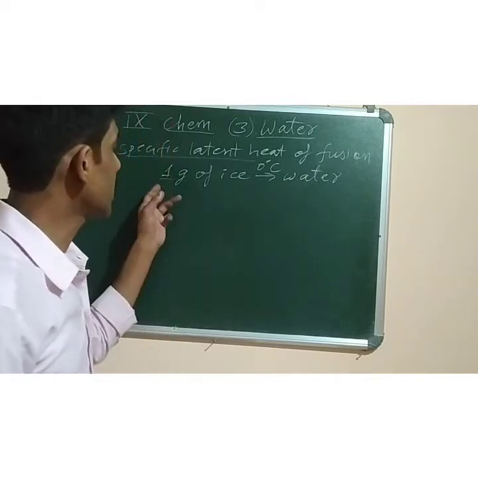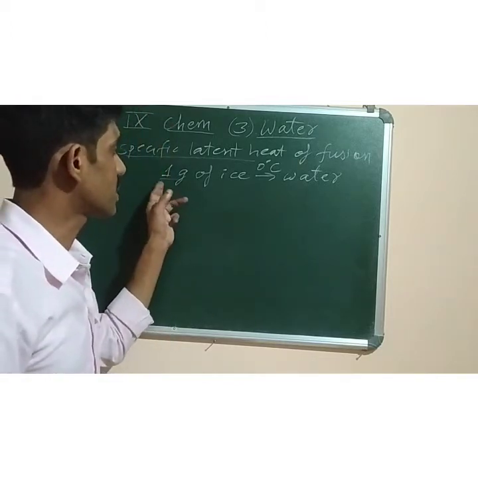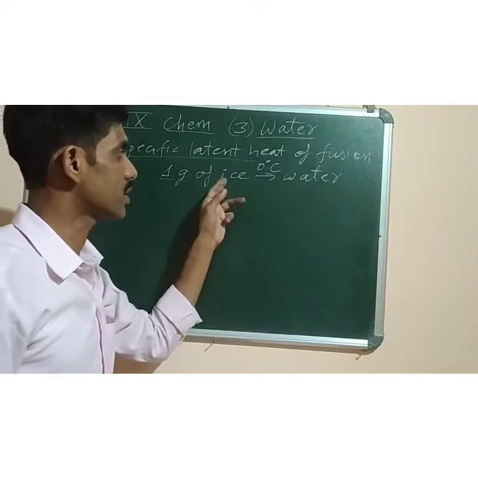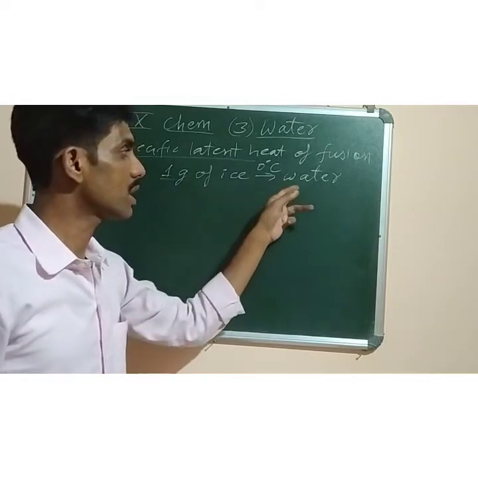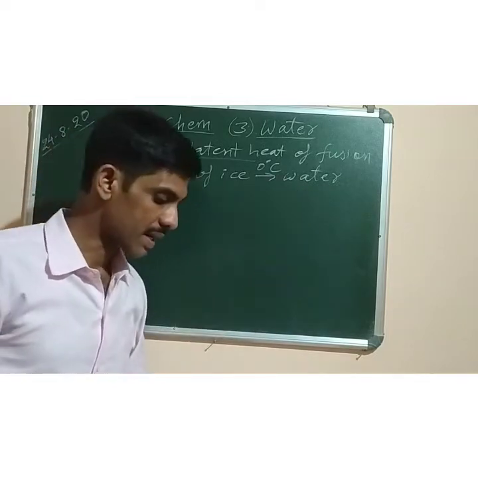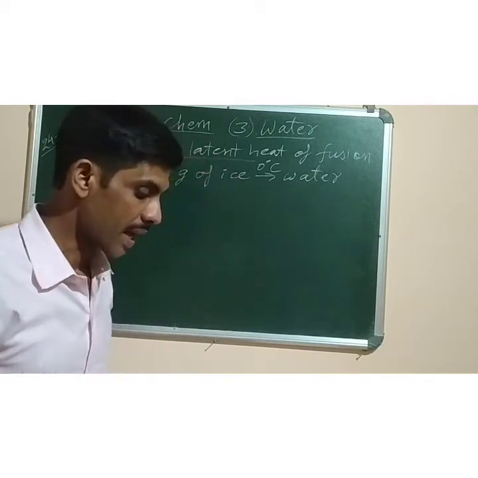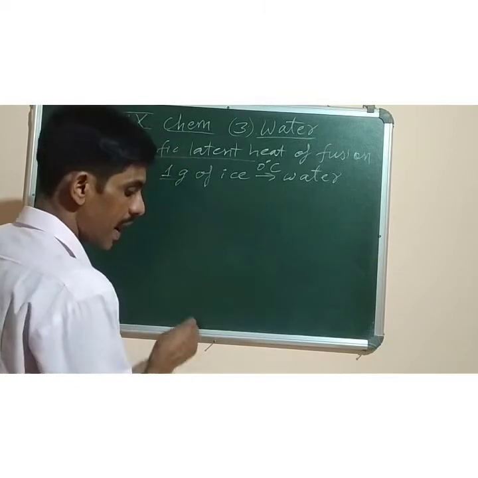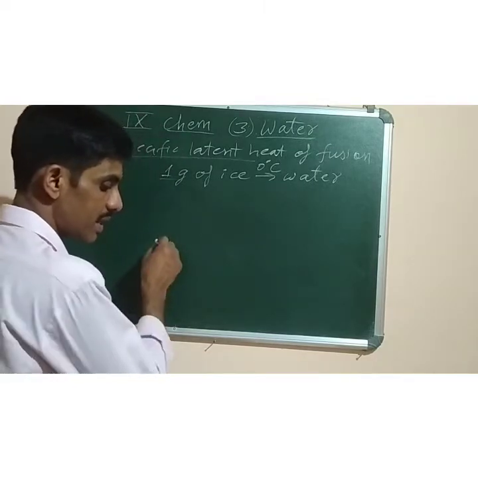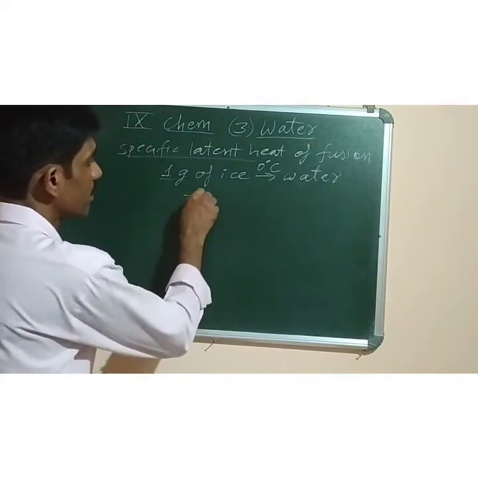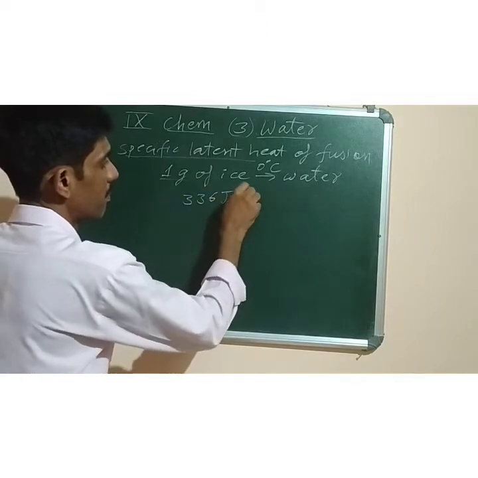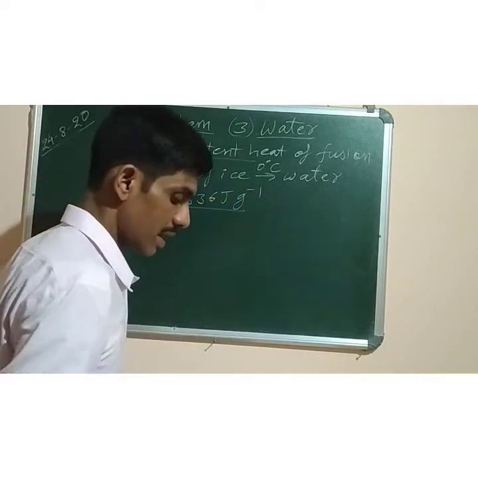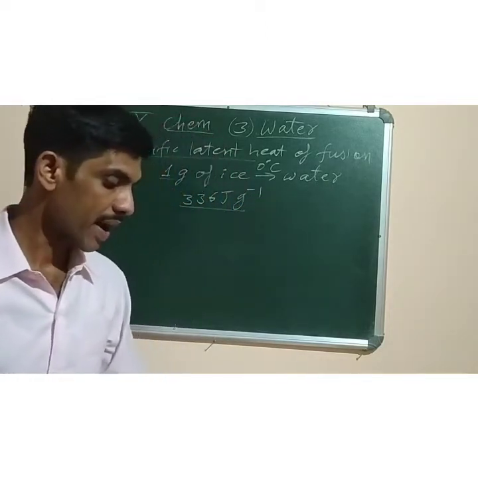So the amount of heat required to change 1 gram of ice, that is the solid form of water, into liquid form is called latent heat of fusion. And the specific latent heat of fusion of ice is 336 joule per gram. This is the specific latent heat of fusion of ice.